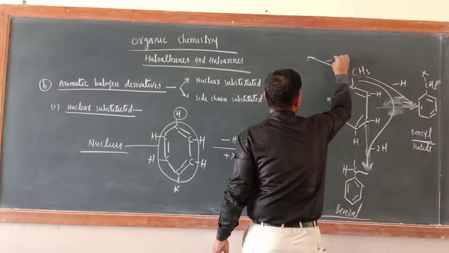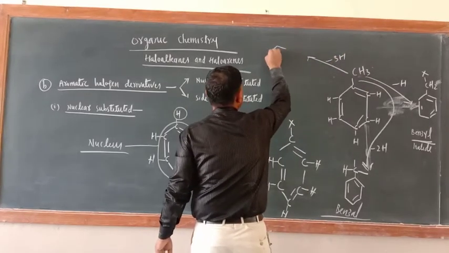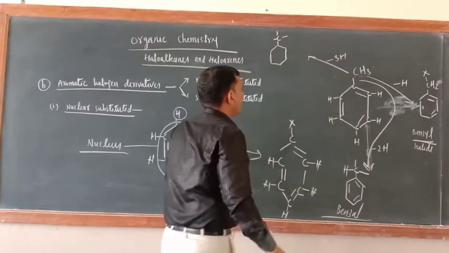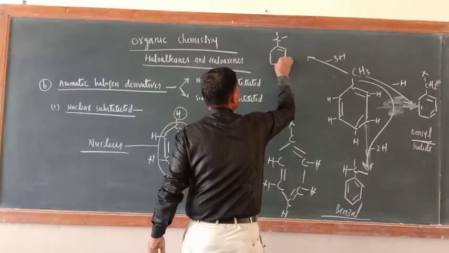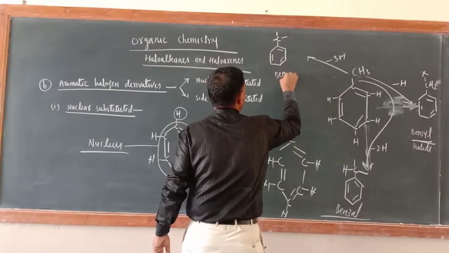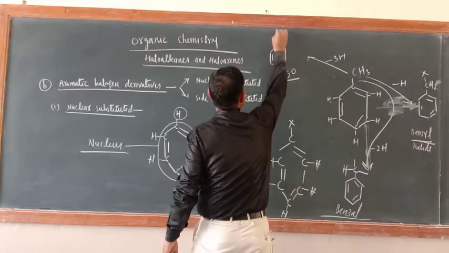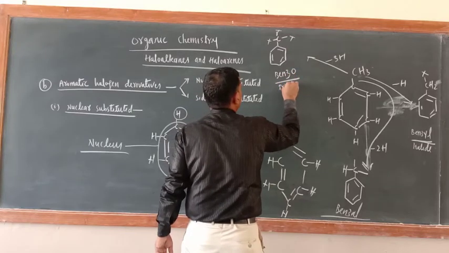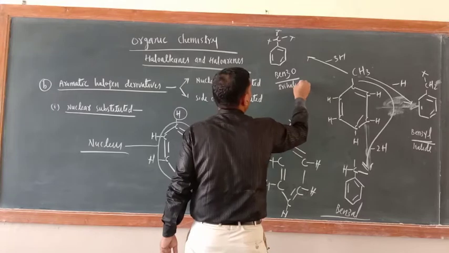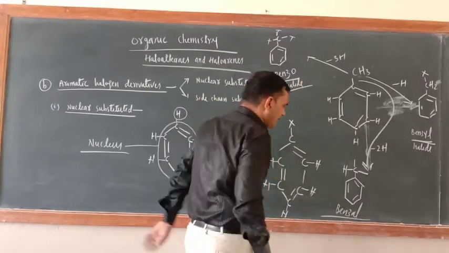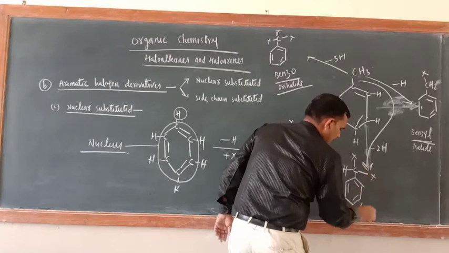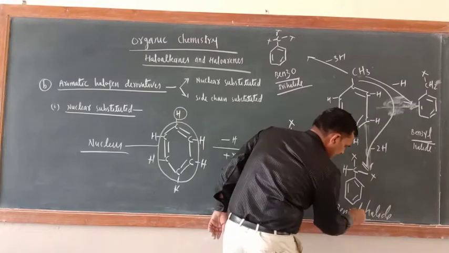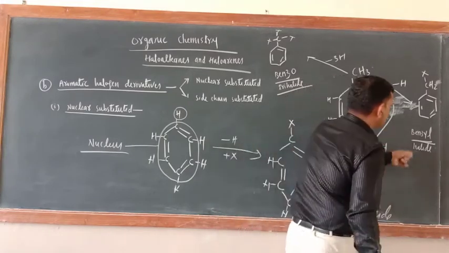And after replacing 3 hydrogen, what is the name of the remains? Just see, all the 3 valencies of the carbon atom are free now. This group is known as benzo group. Now suppose you have added halogen X here. So this is benzotrihalide. And what is the name of this one? Put X here. This is benzyl halide, this is benzal dihalide, and this is benzotrihalide.